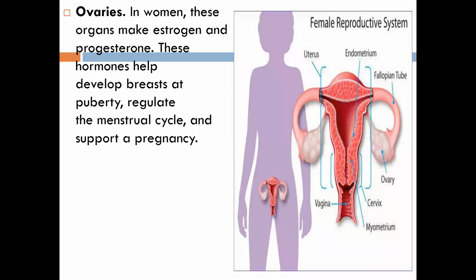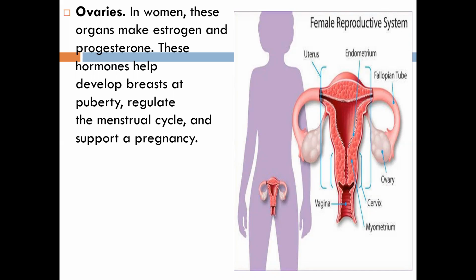So let me repeat once again. These ovaries are mainly present in women, and this organ makes the hormones estrogen and progesterone. What are their functions? They help in the development of the breast at the time of puberty. क्योंकि जब हम लोग sexually mature हो जाते हैं ना, when we are capable of reproduction, at that time our breast development also will change.